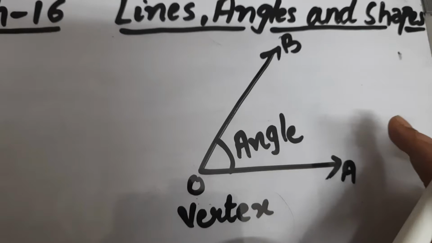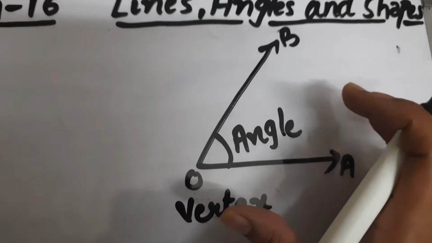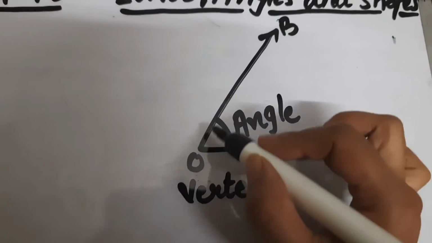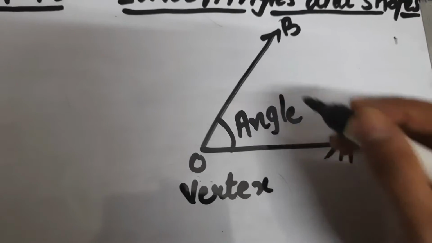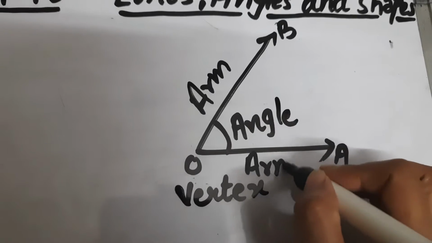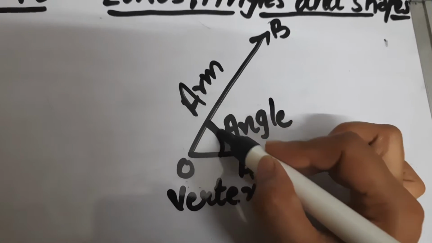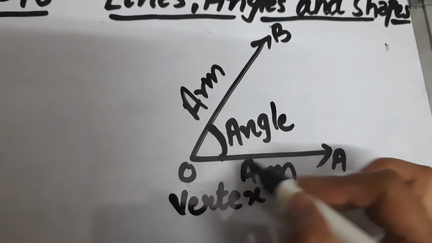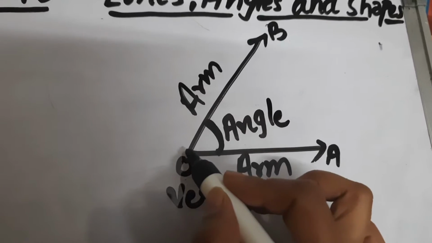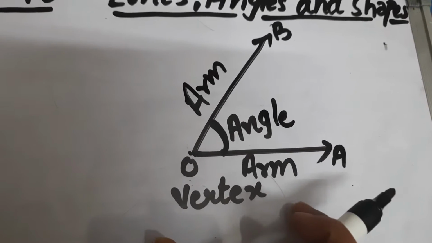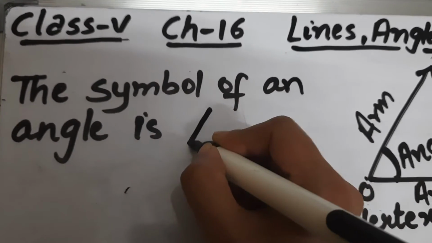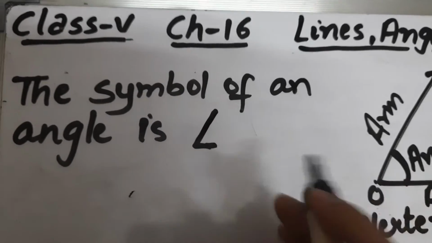And the rays that form an angle are called arms of the angle. See, these two rays are forming the angle, so these are the arms of the angle. OB is an arm, and OA is also an arm of the angle. Here an angle is formed where two rays meet, and the common endpoint of two rays is called the vertex of an angle. And the symbol of an angle is this.